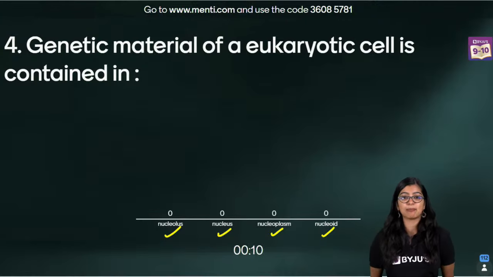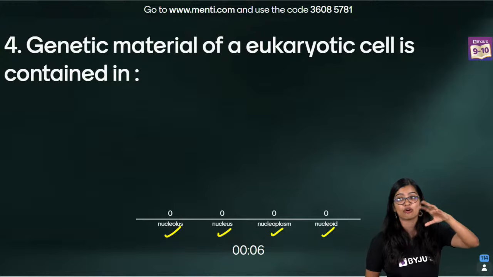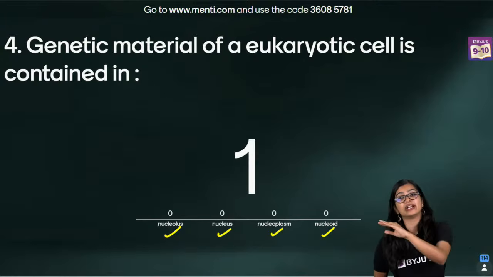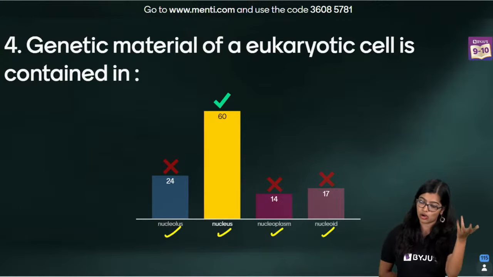Ma'am, what is diploid and haploid in cell division? Diploid is when 2 sets of chromosomes are there, like 46. When 46 chromosomes are there, you have 23 pairs. But if you have only 23, half or one set of chromosomes, we call that haploid.